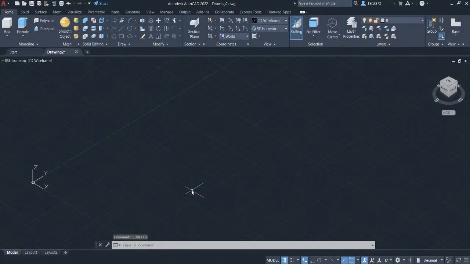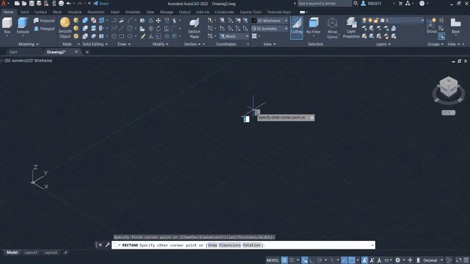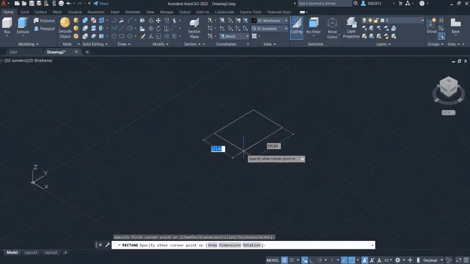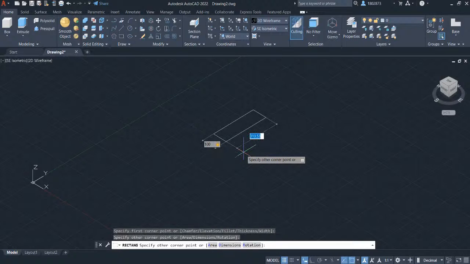Click OK. We will begin by grabbing Rectangle in our Draw Panel. Left click here and hover your crosshair here to create a rectangle. Let's key in 100 for the width. For defining the length, press Tab and let's key in 130. Press Enter.